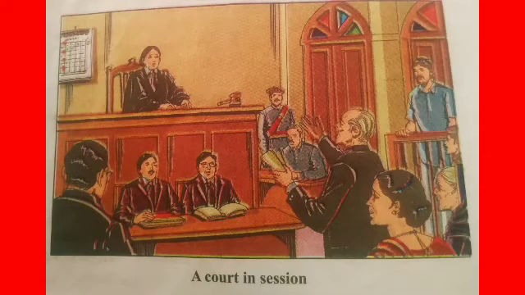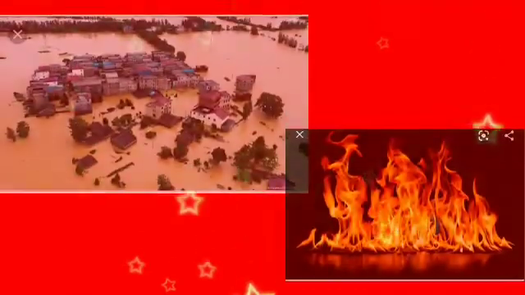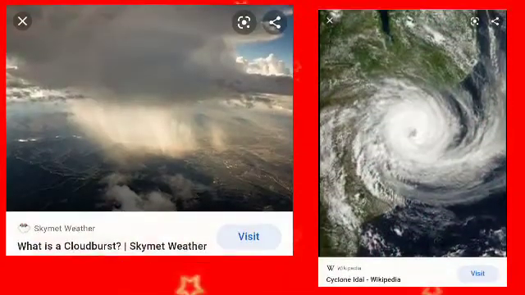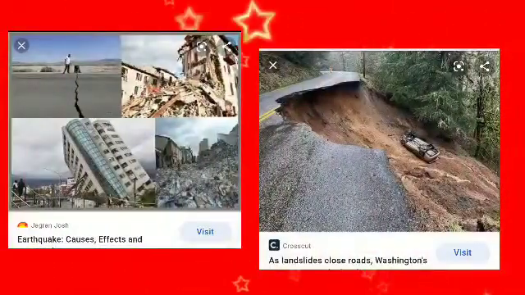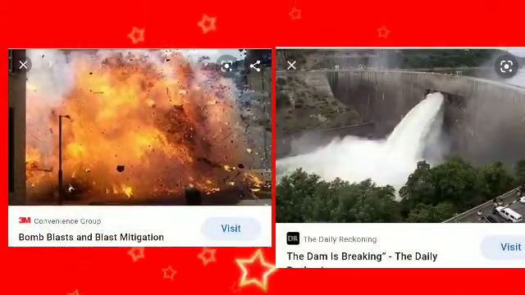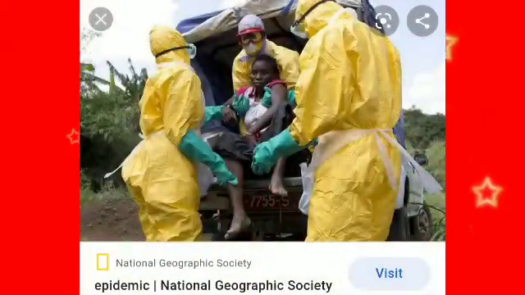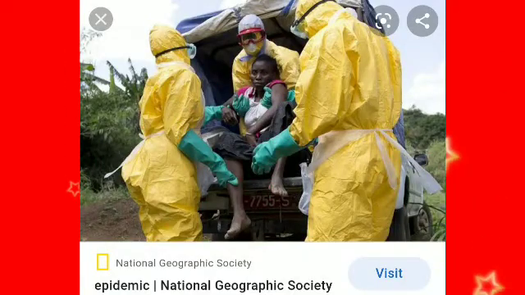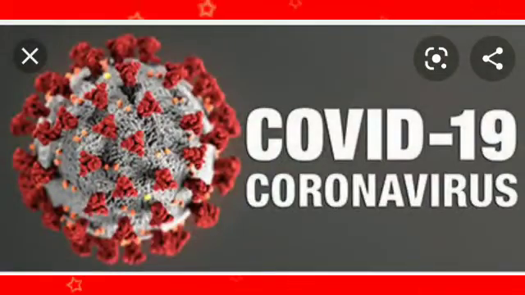Okay. Now, disaster management. Sometimes we may have to face a calamity. Yes or not? Maybe they are natural or man-made. It could be a natural disaster, like which are the natural disasters? Floods, fire, a cloudburst, cyclone, earthquake, landslide, or problems like riots, bomb blast, breaking of a dam, epidemics, etc. Nowadays, epidemics, which epidemic? Yes or not? You know very well. The coronavirus and others, those are all natural disasters.